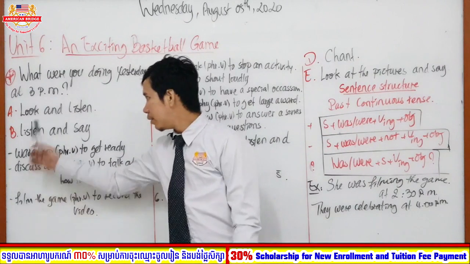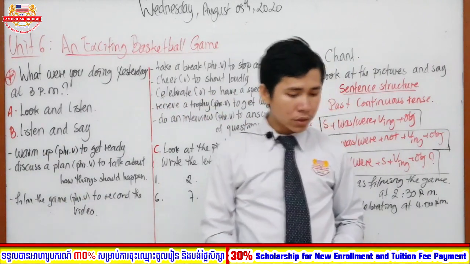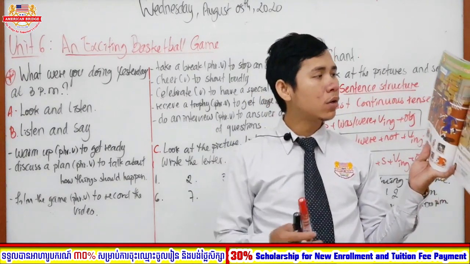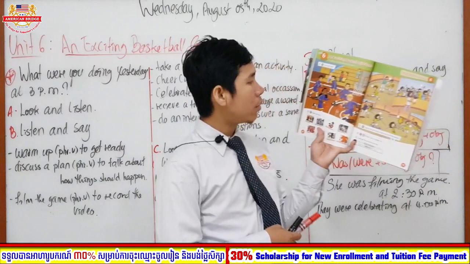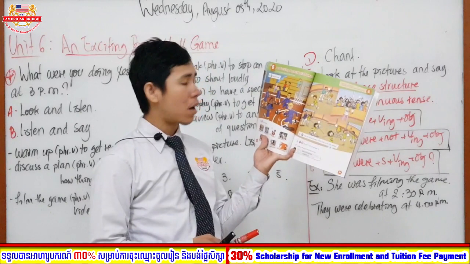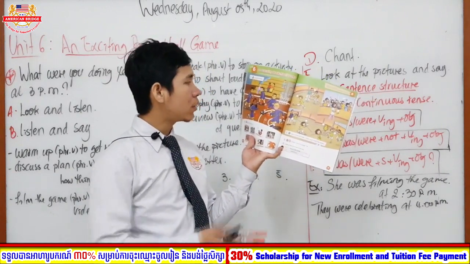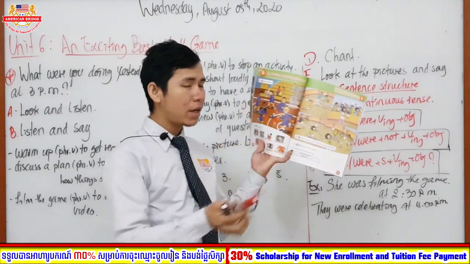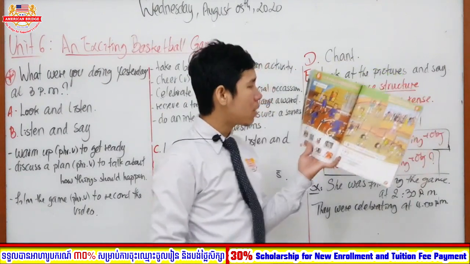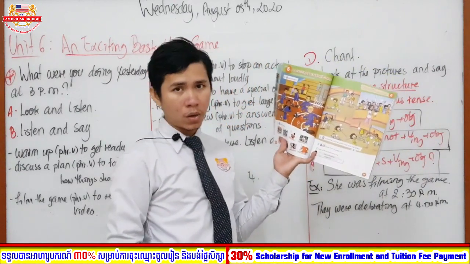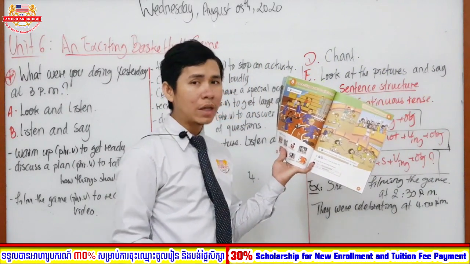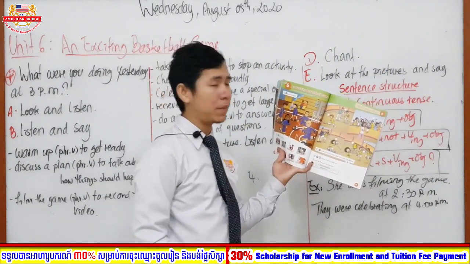Right now we are going to move on with our section in the book, that's section A. In section A today we are going to look and listen. When you open your book, I believe that you might see the places where people are playing basketball. Do you think they were playing or training? In this picture you can see many people at the sport area, the basketball area. Are they training or are they playing the basketball game?